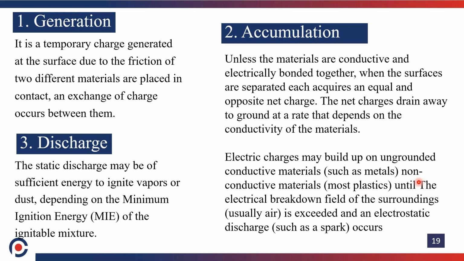The electrical charge may be built up on ungrounded conductive material, such as metals, and on non-conductive material, such as most plastics. The charge may build up due to the non-conductive nature of the container, vessel, or any material used for this operation.